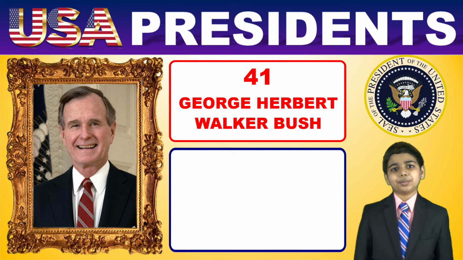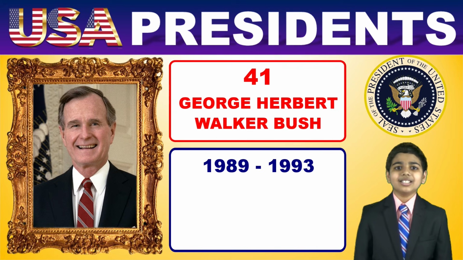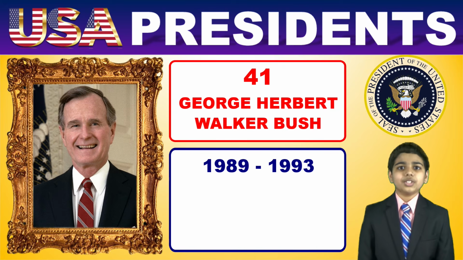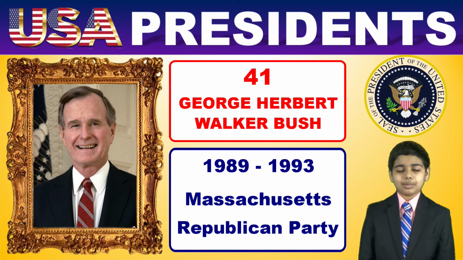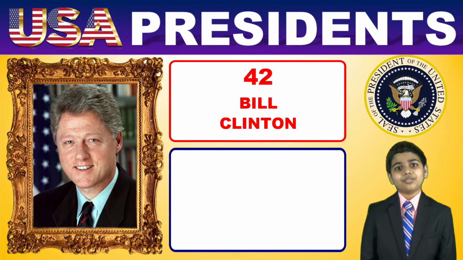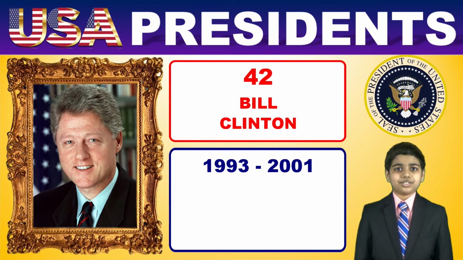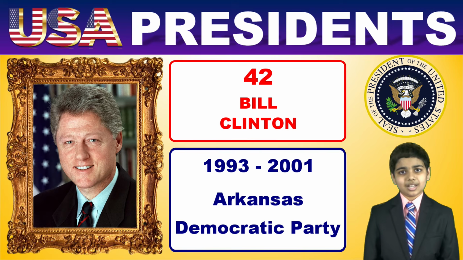Next, the 41st President of the United States is George Herbert Walker Bush, and his term was from 1989 to 1993. The 41st President is often referred to as Senior Bush, and was born in Massachusetts, but moved to Texas, and he was a Republican. Next up is Bill Clinton, the 42nd President, and he was in office from 1993 to 2001. President Clinton was from Arkansas, and he is a Democrat.